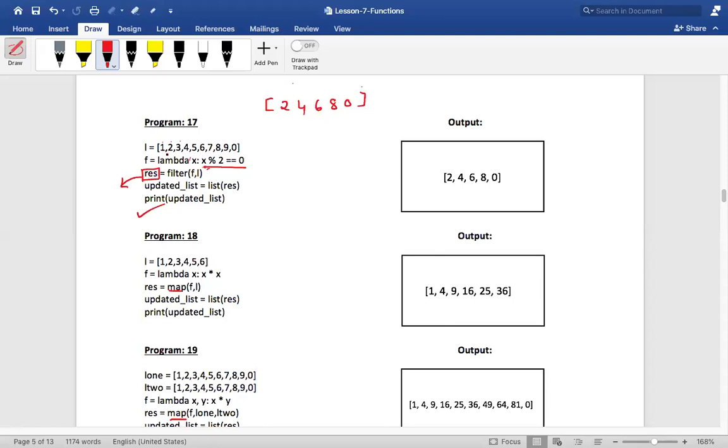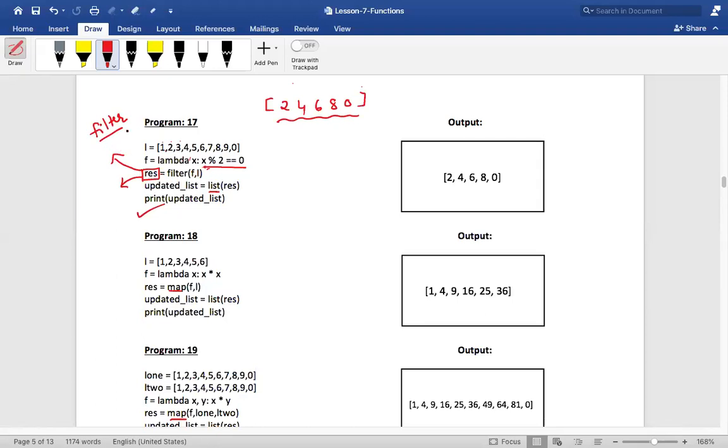Who said? Did I tell you? I showed you that it is containing a sequence, but did I tell you this will be a list? It will not be a list. Rather, the data type of result will be a filter object. Now I want to convert that into a list. Therefore, I will use the list function. So it will not result in a list object or a tuple object.